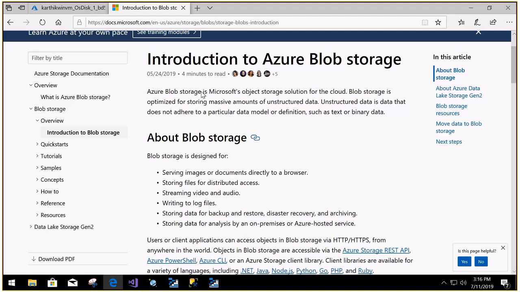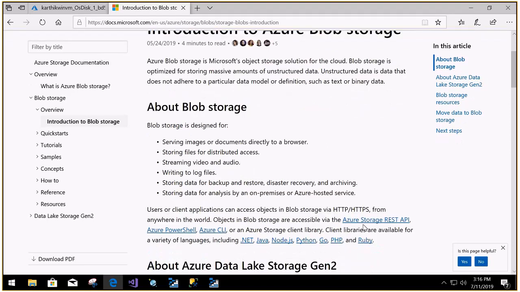So look at this blob storage. The blob storage is mainly designed for serving images or documents directly to a browser. It is used for storing files for distributed access, for streaming video and audio, writing log files, storing data for backup and restore, disaster recovery and archiving, and storing data for analysis by on-premises or Azure-hosted services. When you are going with this blob storage, the user or the client application can access the objects from the blob storage via HTTP from anywhere in the world. Objects in the blob storage are also accessible via the REST API.